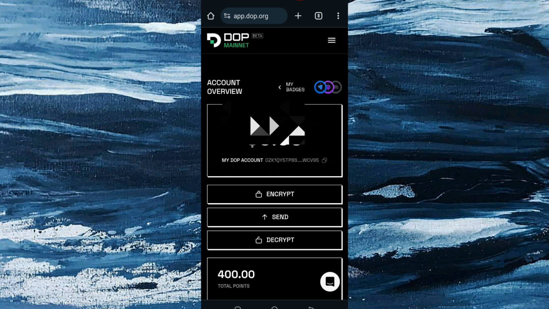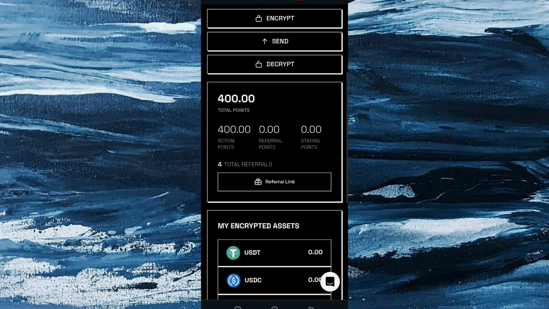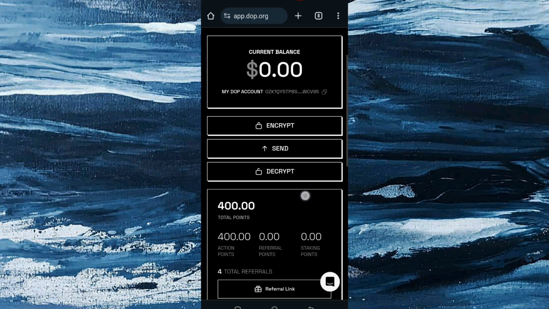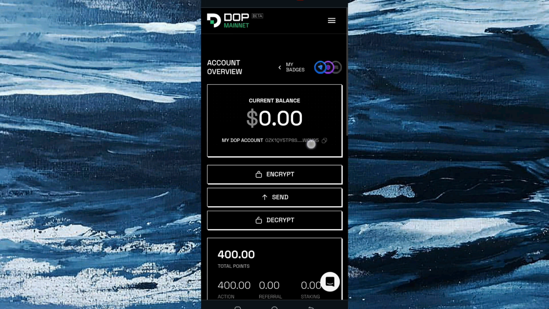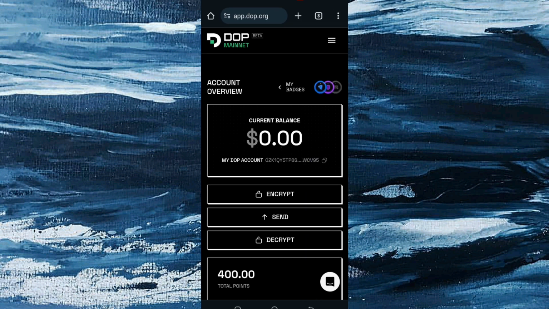So I'm going to tell you what you should do before you can get yourself in. After registration, you are going to see something like connect your wallet. You need to connect your wallet before you can join this. That's the first thing. Encrypt, send, and decrypt. So guys, this is how it looks like. This is how yours is going to look like.